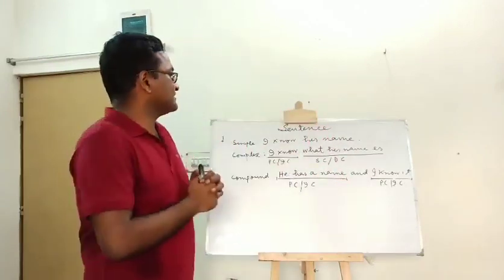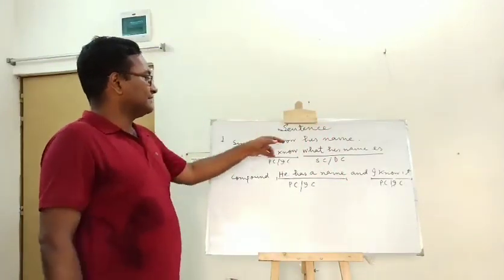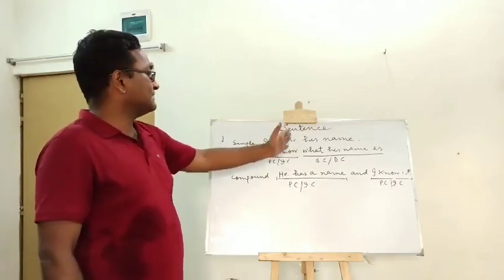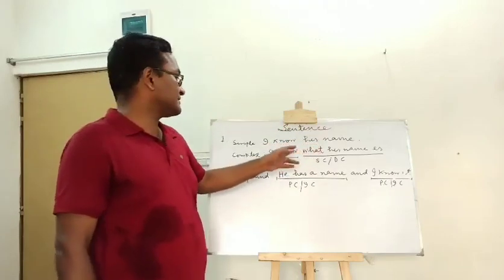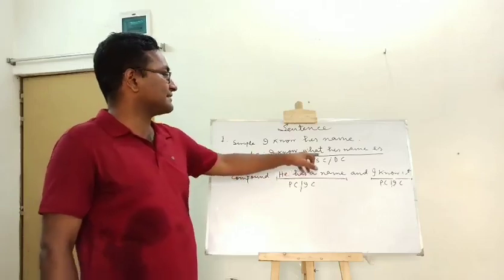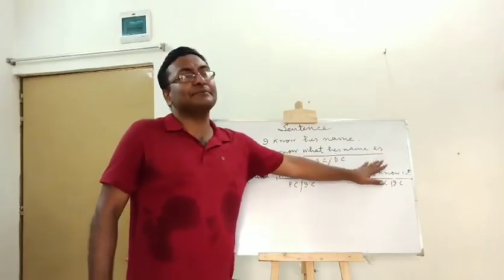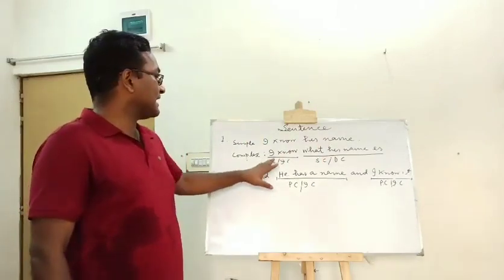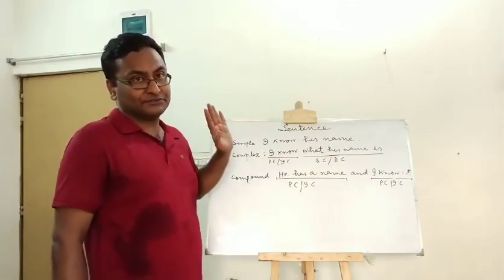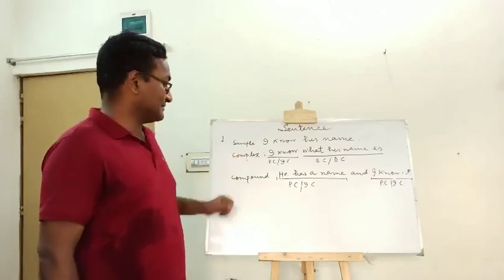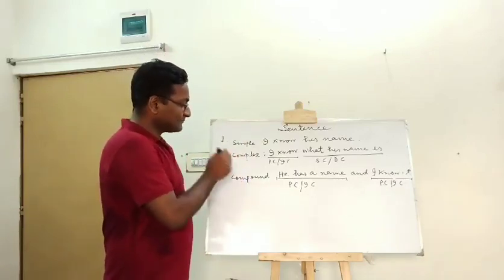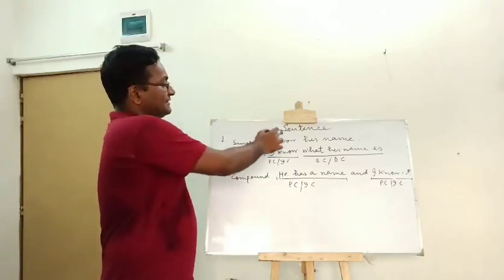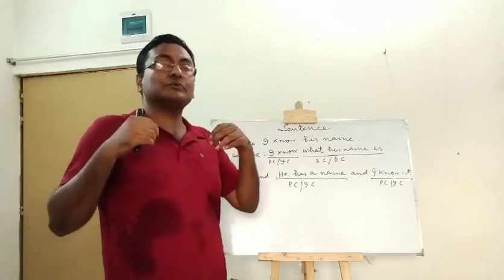So the simple sentence is, I know his name. Then I divide it into two sections, and the first section is I know, and the second section is what his name is. And what his name is is the subordinate clause, and I know is the principal clause. So it becomes a complex sentence. And afterwards I divide the sentence into two principal clauses.